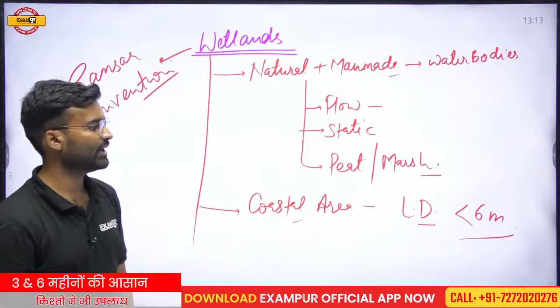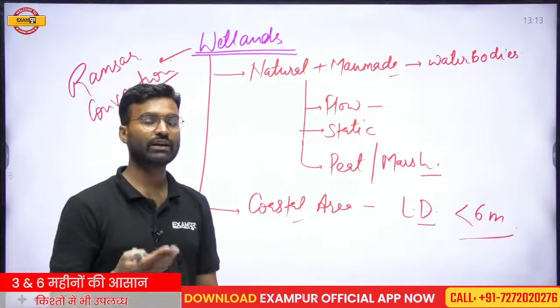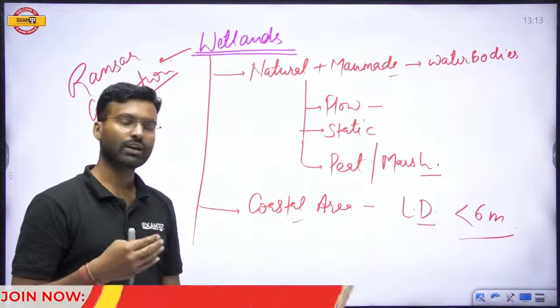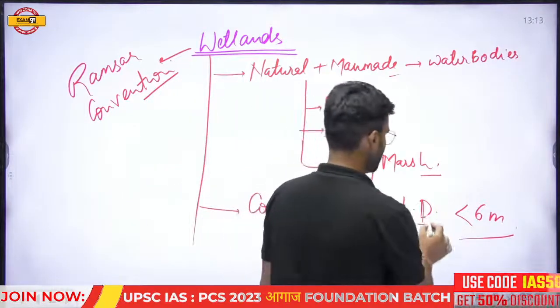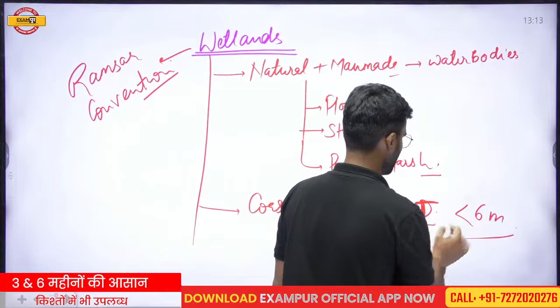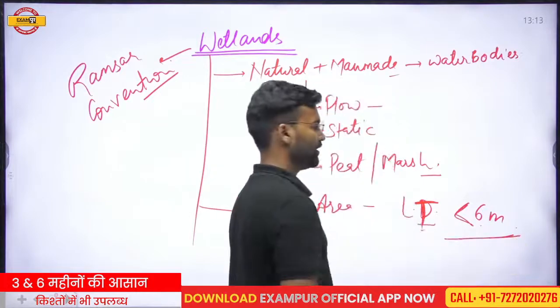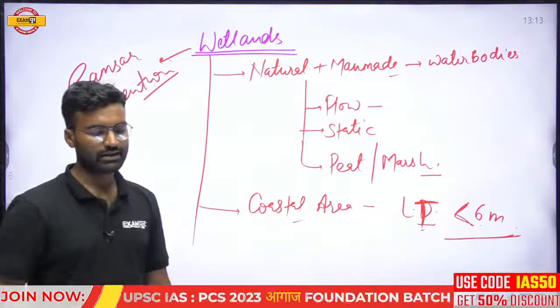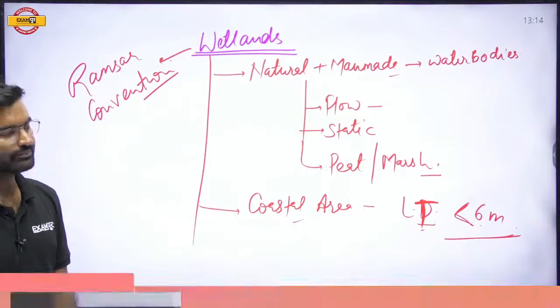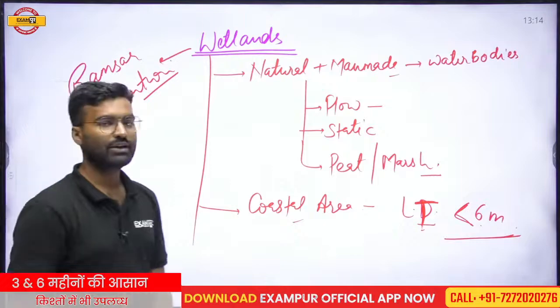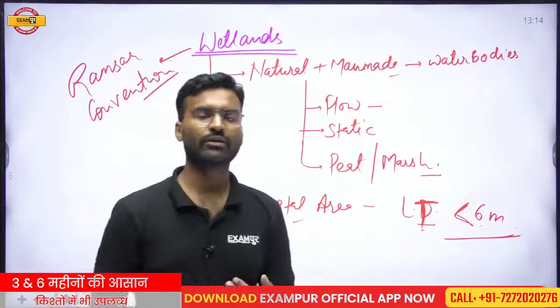And the coastal area, that means the oceanic region, where the low tide condition is not less than 6 meter. So this is the condition for the declaration of any wetlands.